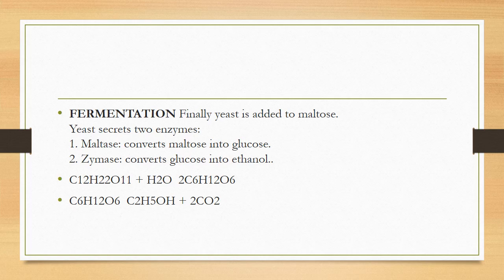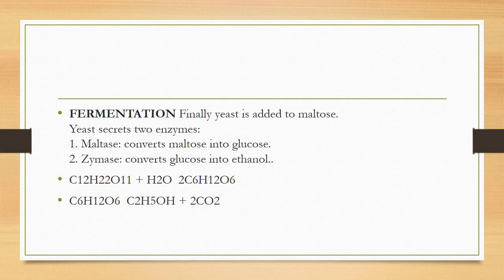So you can say that yeast, in the fermentation of starch, secretes two types of enzymes. One enzyme is called maltase and the other is called zymase. What is the function of the maltase enzyme? It converts maltose into glucose. And the second enzyme, zymase, which is also secreted by the microorganism yeast, converts the glucose further into ethanol.